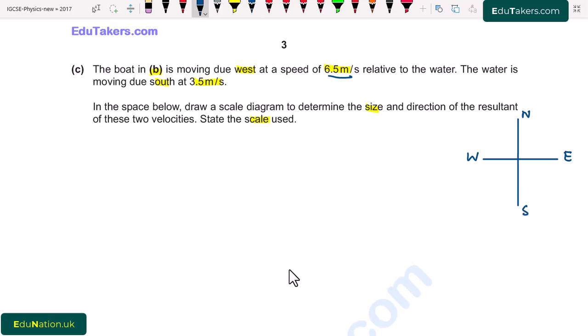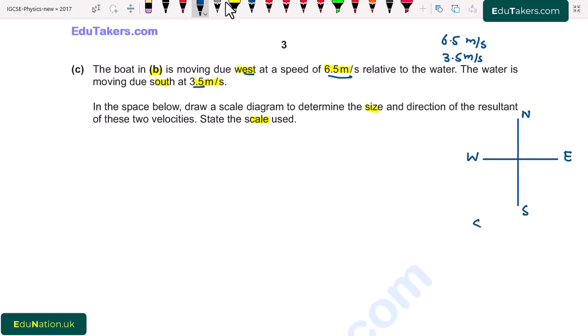So the boat is moving due west at a speed of 6.5 meter per second. Sorry, here is meter per second. And the second speed is 3.5 meter per second. I use a scale that 1 centimeter is equal to 1 meter per second.